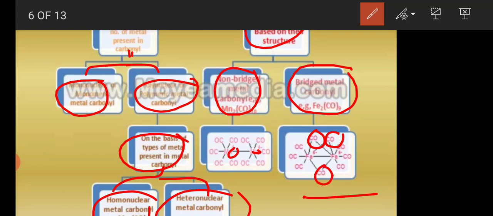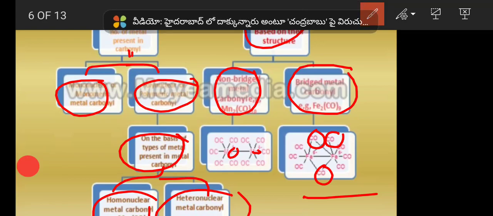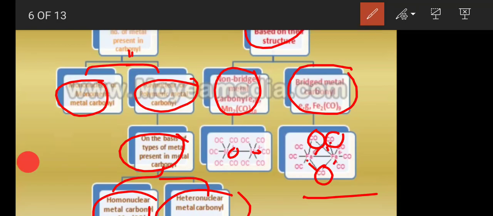Here three carbonyl groups form bridge bonds between two iron nuclei. So this one is called a bridged metal carbonyl.